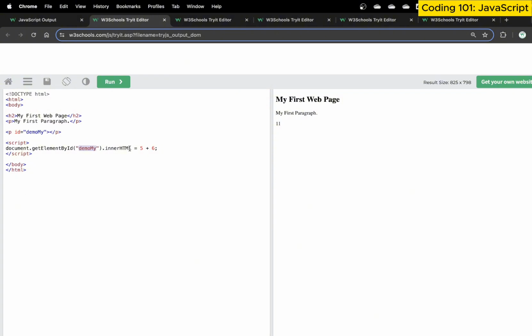Now when I click on this, it basically says change the inner HTML of this demo tag and put this output, and I can actually print anything here. So I can say hello Zishan, my name, click run, and hello Zishan is printed. So technically nothing was there, but it's there.